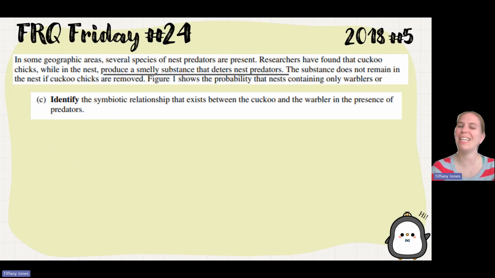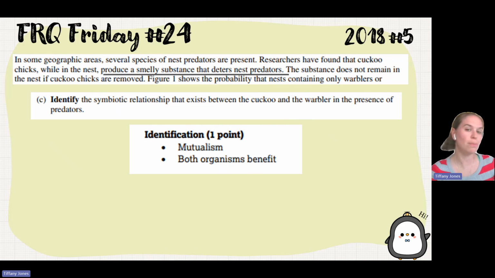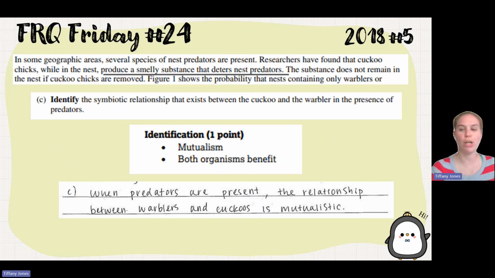So then part C says identify the symbiotic relationship that exists between the cuckoo and the warbler in the presence of the predators. Well, since the cuckoo birds are releasing that substance and it helps to increase the survivability of the warblers, and the warblers are providing those nutrients to the cuckoo chicks, then we're going to see that this is a mutualistic relationship because both organisms will benefit. So the student says when predators are present, the relationship between the warblers and the cuckoos is mutualistic. Notice that the student just gave the word mutualistic. They did not give a full-on explanation because this prompt just asked them to identify, versus part A, which asked them to describe. So I hope that was helpful.